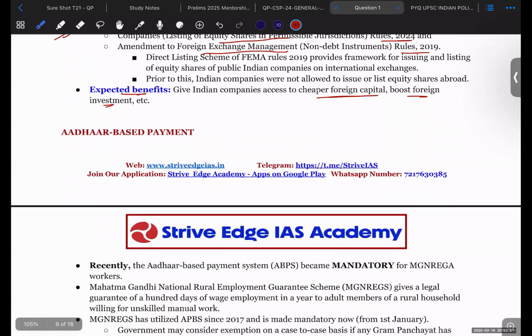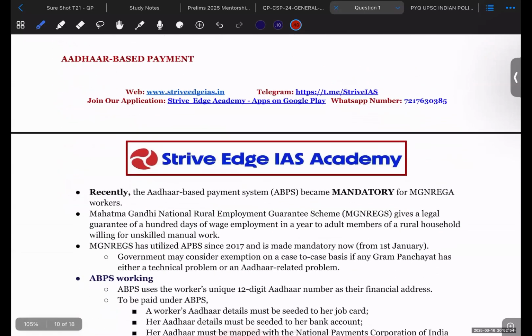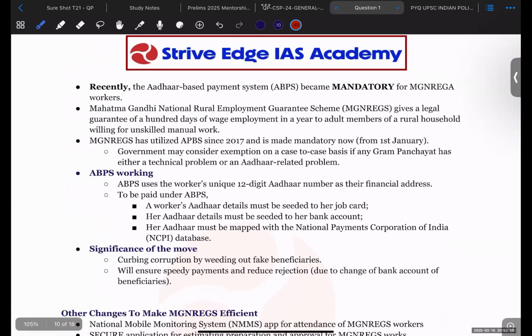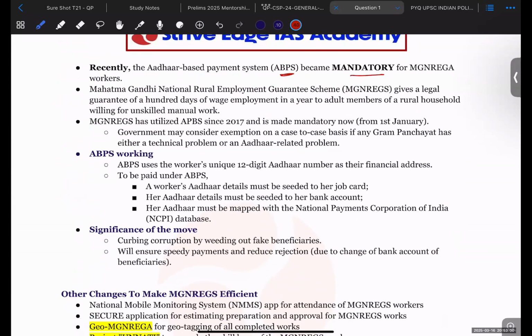Now the next thing that we are going to discuss is Aadhaar based payments. So recently, the Aadhaar-based payment system (ABPS) became mandatory for the Manrega workers. So what the government has said is that this Aadhaar-based payment system will be mandatory for the Manrega workers. So Manrega, what is Manrega? It gives a legal guarantee for 100 days of work, which you already know about.